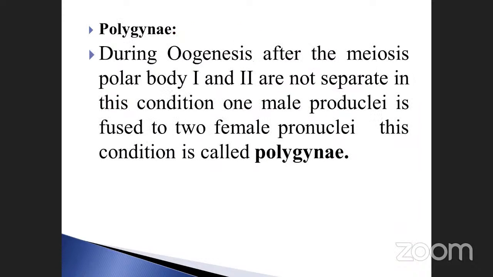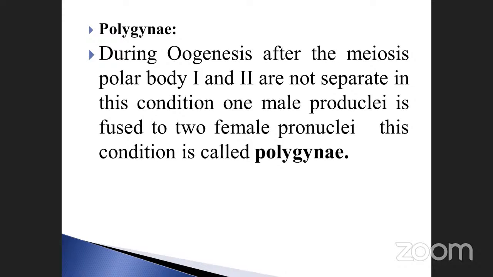Polygyny. Note it down, polygyny. Here, during oogenesis, after the meiosis, polar body 1 and 2 are not separated. In this condition, one male pronucleus is fused to the two female pronuclei. This condition is called polygyny. Polygyny means two gynecium united with one male nucleus. That condition is called, what is that? Polygyny. Okay, these are the errors